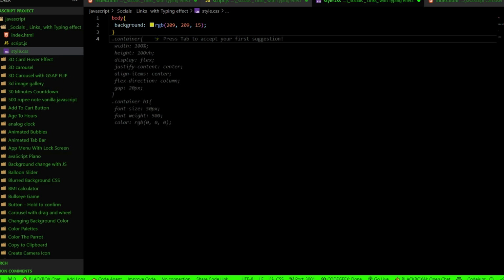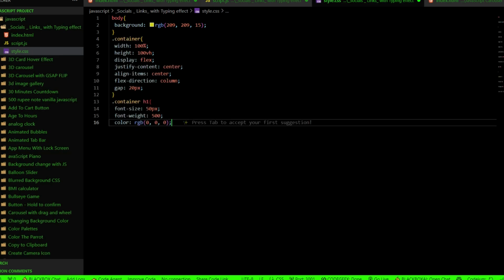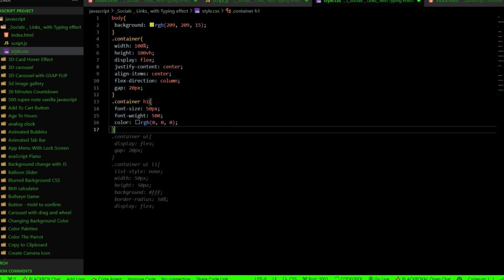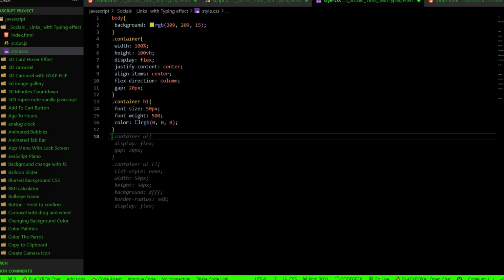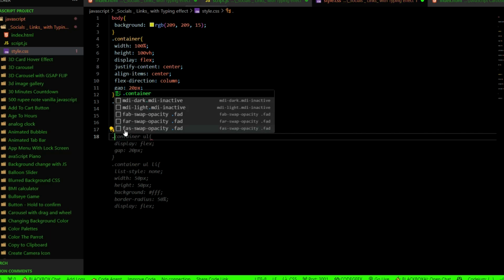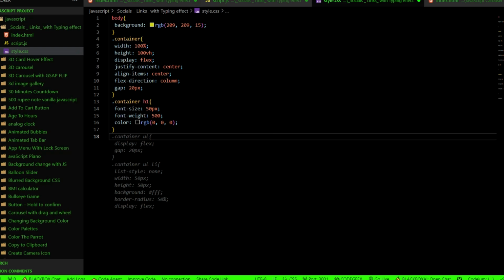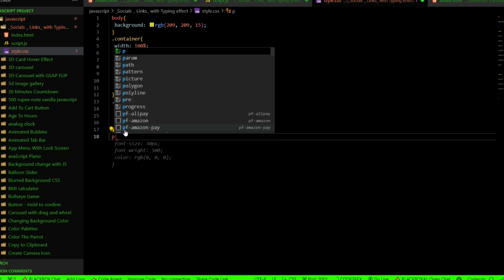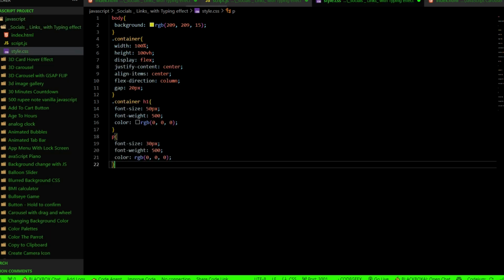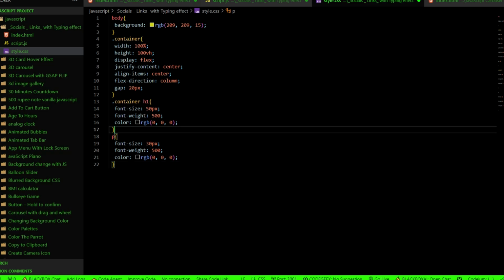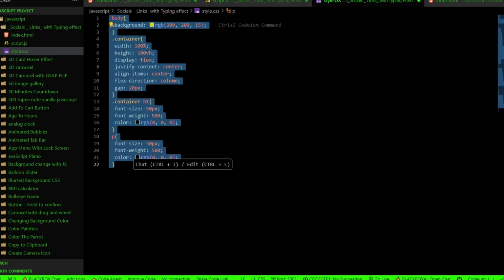We're going to have a container. And we're going to have a dot for p element. We're going to have p with font size 30 and font weight of 500. We're going to have a color of black.